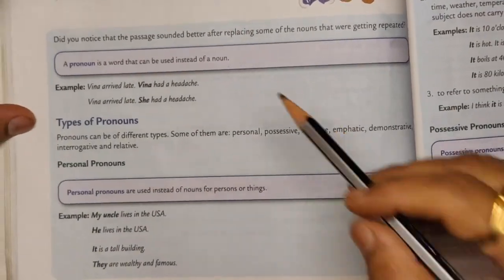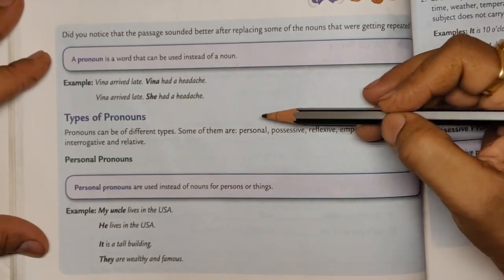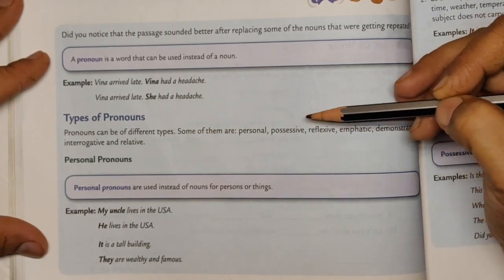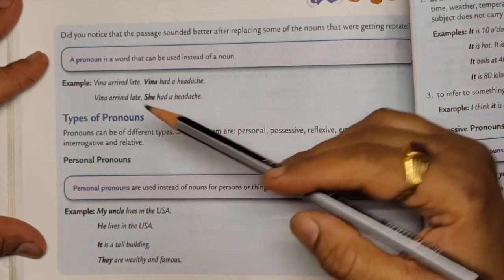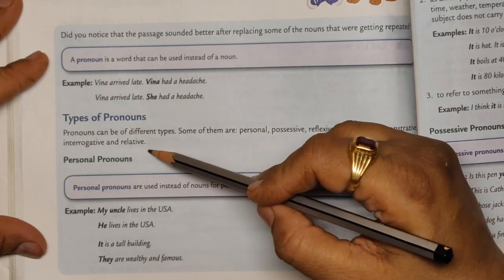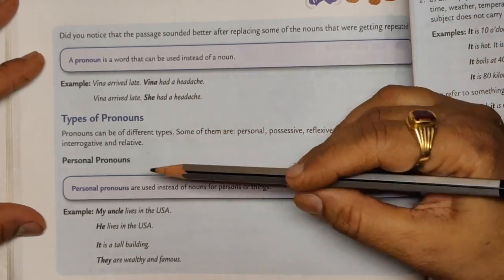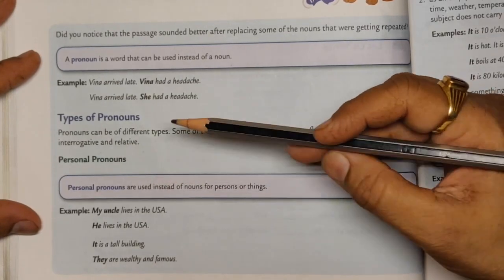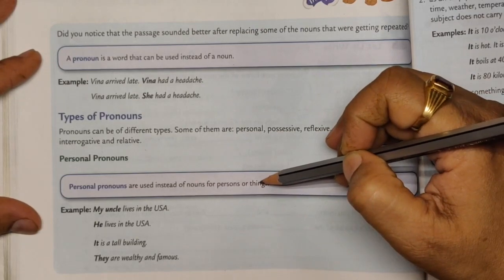Types of pronouns. Now pronouns can be of different types. Some of them are personal, possessive, reflexive, emphatic, demonstrative, interrogative, and relative. Now first we come to what are personal pronouns. Personal pronouns are used instead of nouns for persons or things.